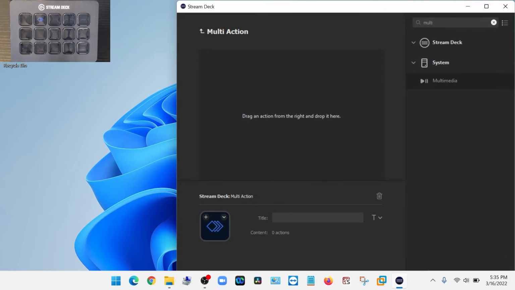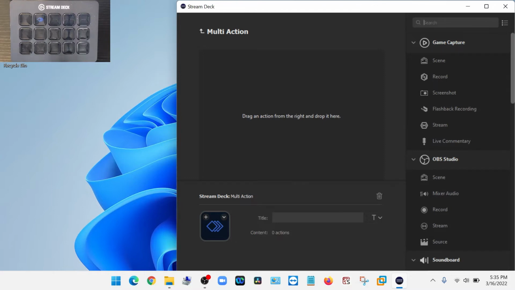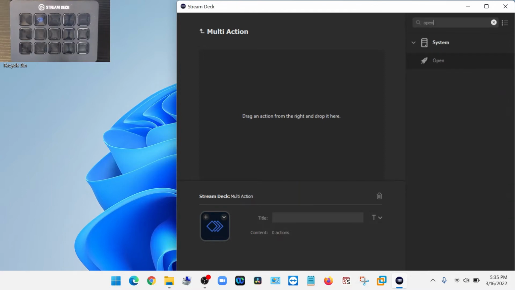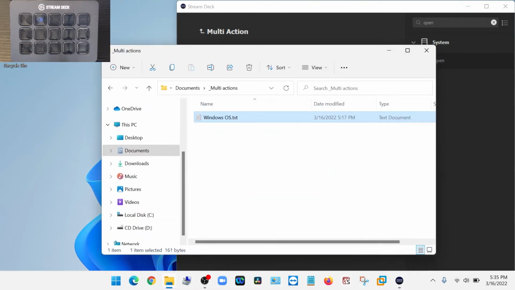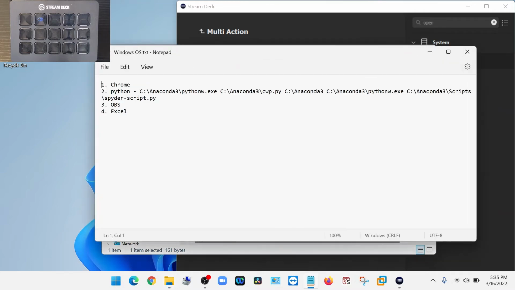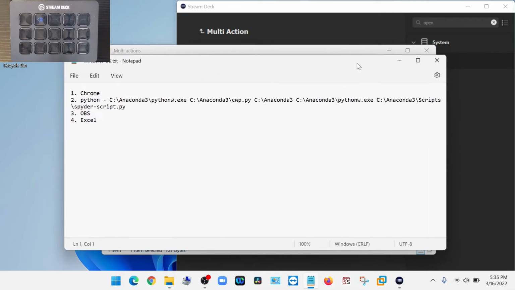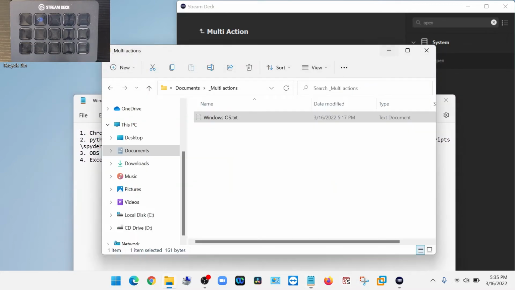And now we will search for open. Open is a switch that we use to open the programs, the executables. Drag open to here, and the programs that I'll be actually configuring I have in a text file. And Chrome will be the first one, Python, OBS, then Excel.